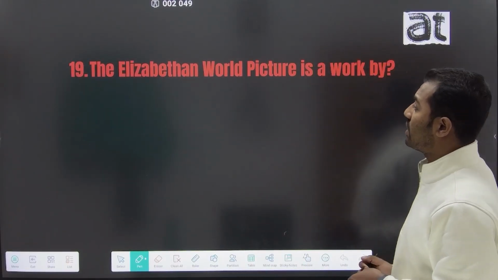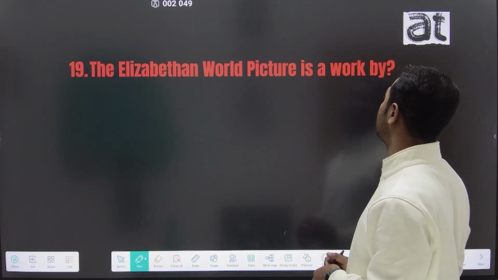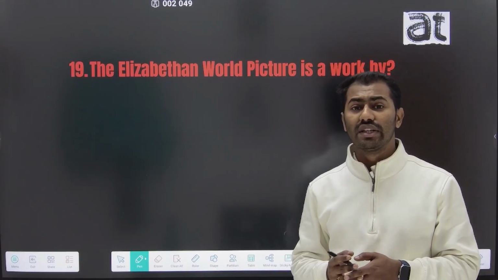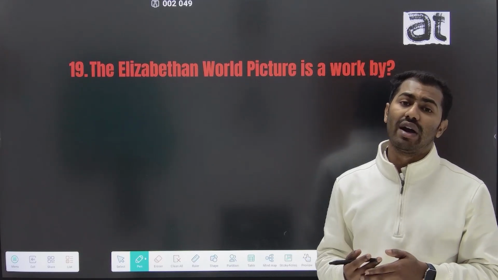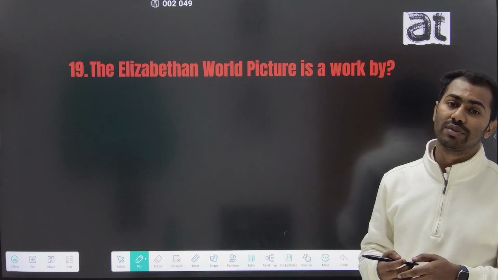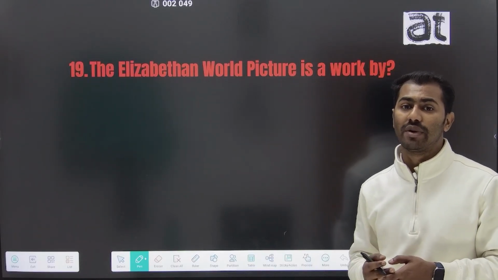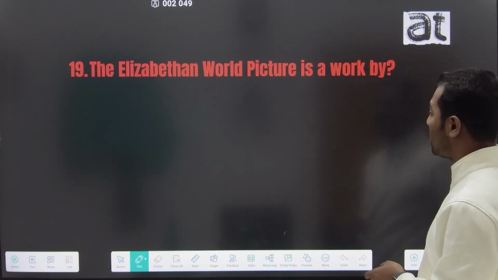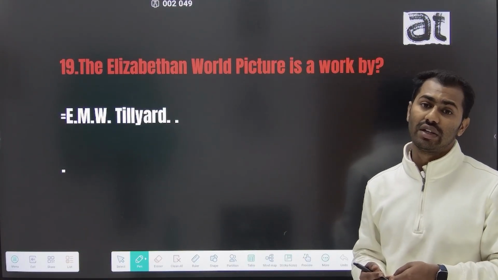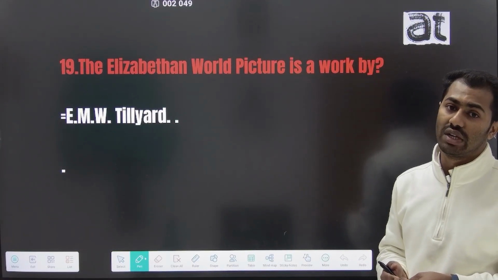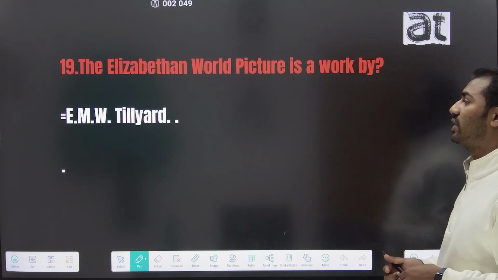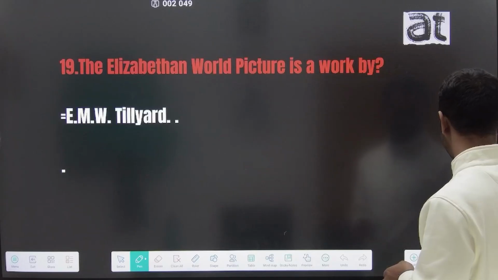The 19th question is Elizabethan World Picture is a work by a modernist. There are different authors, different critics who wrote different works on Elizabethan themes, characters, and different social issues, and this work, Elizabethan World Picture, is written by E.M.W. Tillyard. E.M.W. Tillyard was a modernist critic and he wrote the Elizabethan World Picture, and he presented different characters and different issues of the Elizabethan time period in his work.